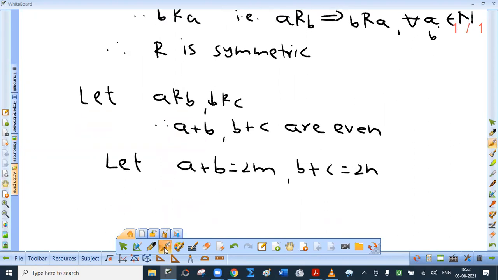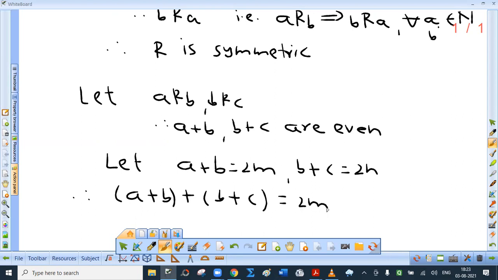Now, next part. So a plus c equals... Now this is interesting. What is a plus c? Before that, let me explain this part. a plus b plus b plus c. What is a plus b plus b plus c?